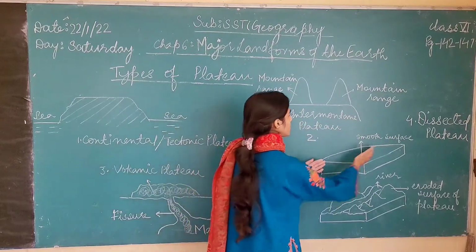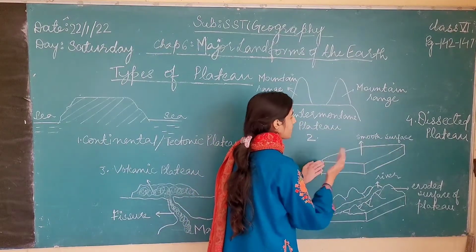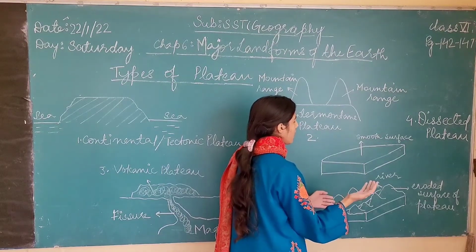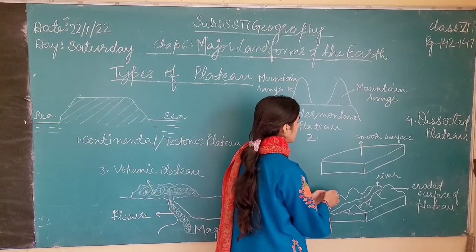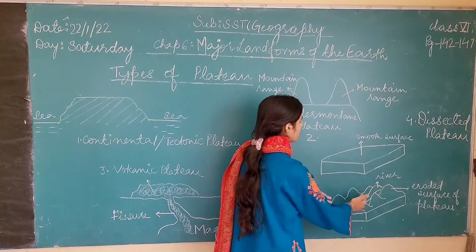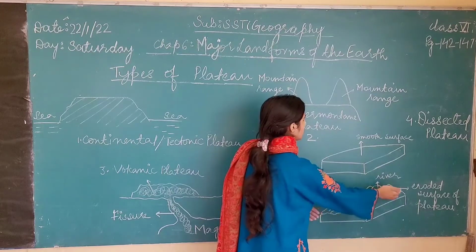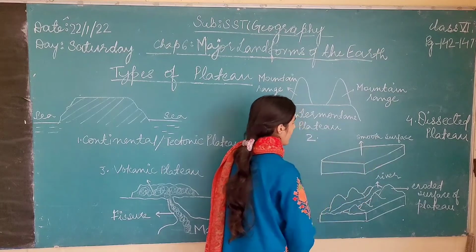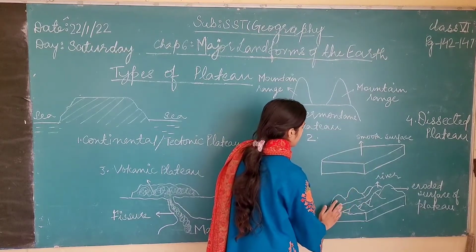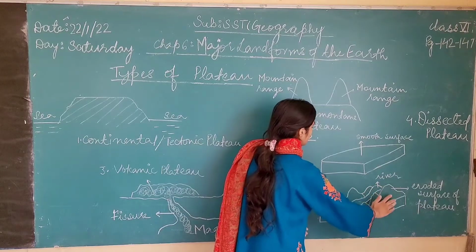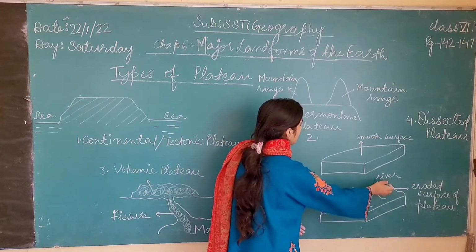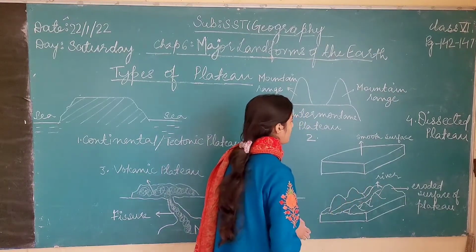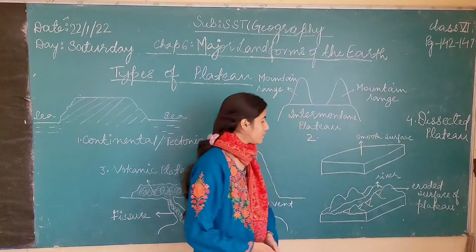This was the smooth surface of a plateau. But with time, what happened? The different weathering agents such as the river, water and the air cut through the smooth surface of this plateau and the surface of the plateau became very irregular. As you can see, this smooth surface has been made into a very irregular surface like this, and the river has cut through the surface of the plateau, and this eroded surface of the plateau is called a dissected plateau.